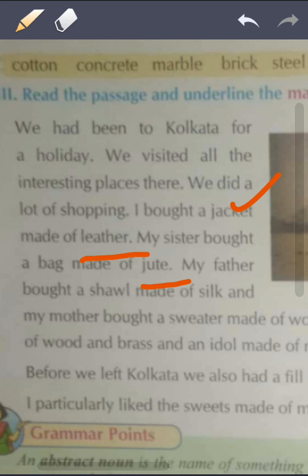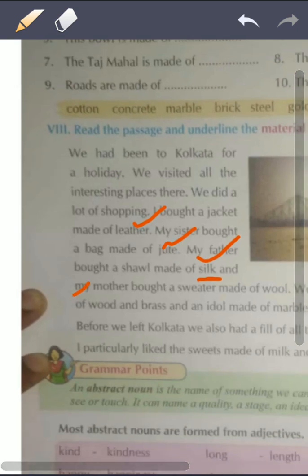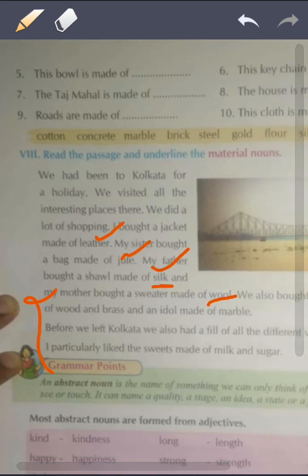Next is, so my father bought a shawl of silk. Okay, shawl we use in winter season, shawl of silk. Okay, so from silk you can make different things, shirt of silk, or different things you can make. From jute you can make different things like bag. Okay, then you have leather. Like this, students, in these four lines you have to select. Okay, like wool, you have to select different material nouns from which other things are made.